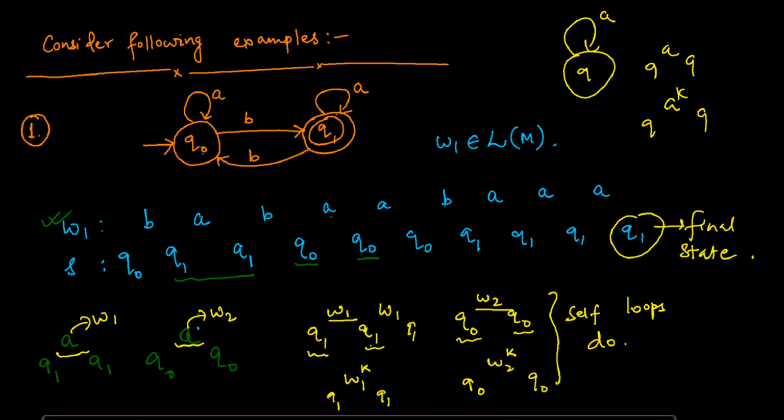It means this A, when you have repetition from Q1 to Q1, can be repeated any number of times, and you will still reach the final state.